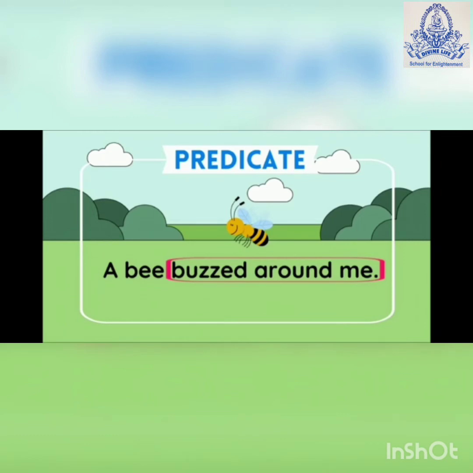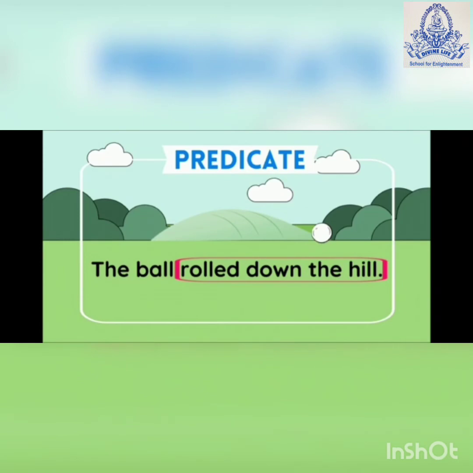Very good. Next example, the ball rolled down the hill. So, in the given sentence, the subject is the ball. And what is the action of the ball? Rolled down the hill. That's why it is the predicate.